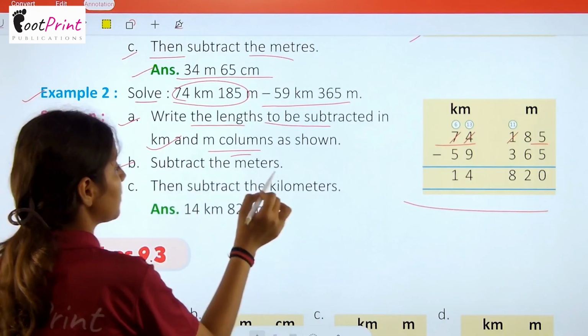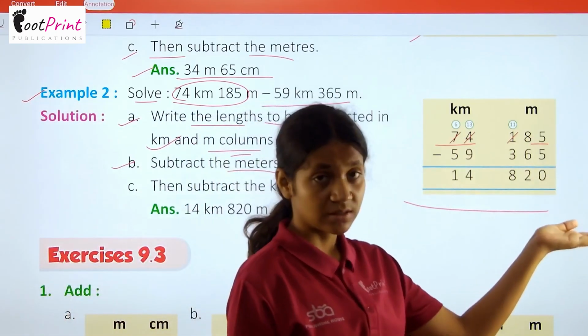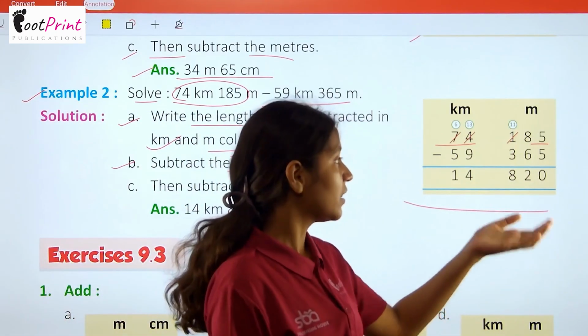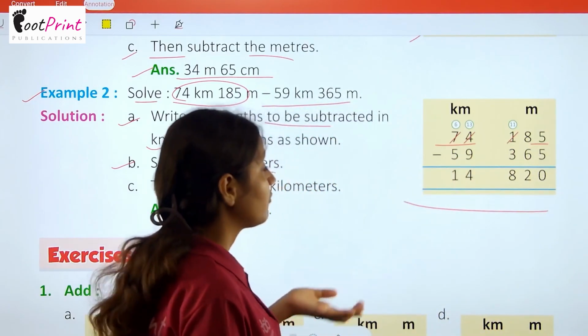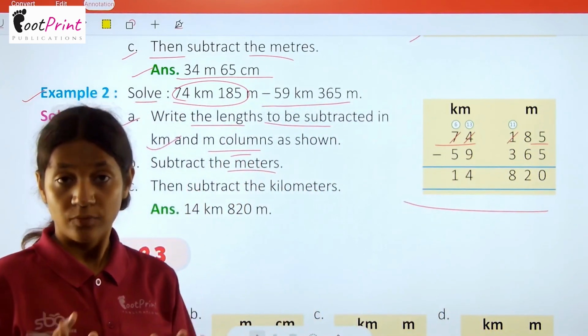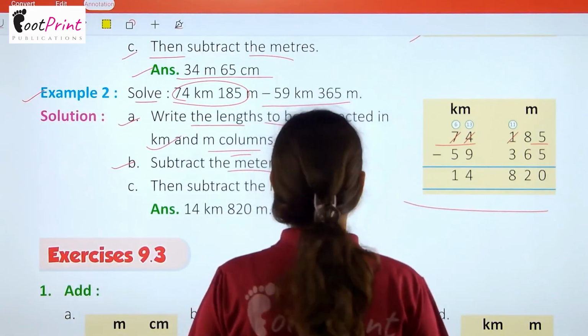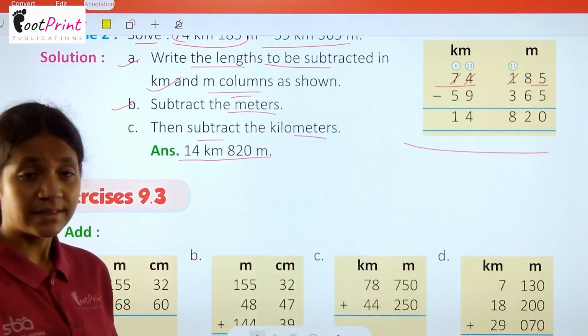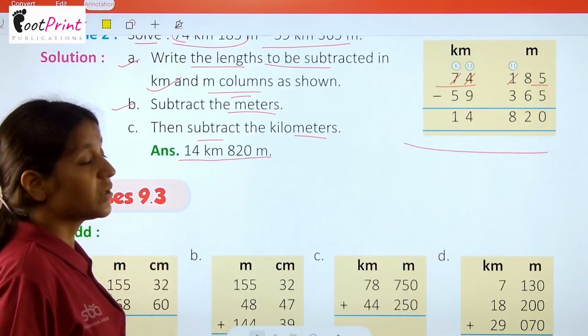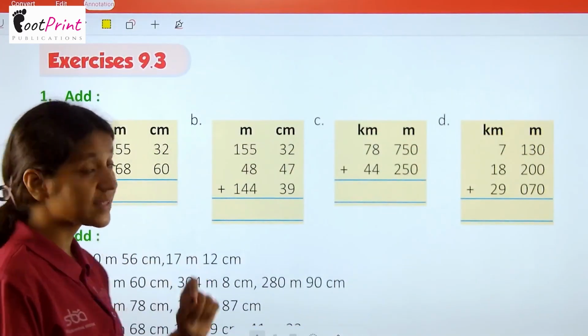Then you have to subtract the meter. Start from here. Calculation should start from here, and then you have to do the calculation at the meter place, and then you have to move to the kilometer place. Do not forget the carryover. Okay, and then you have to subtract kilometer also, and you will get the answer, that is 14 kilometer 820 meter.